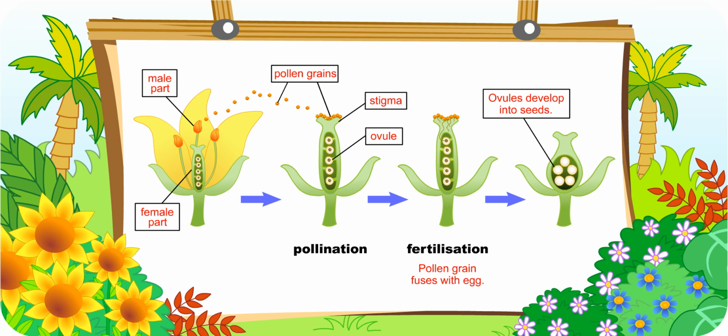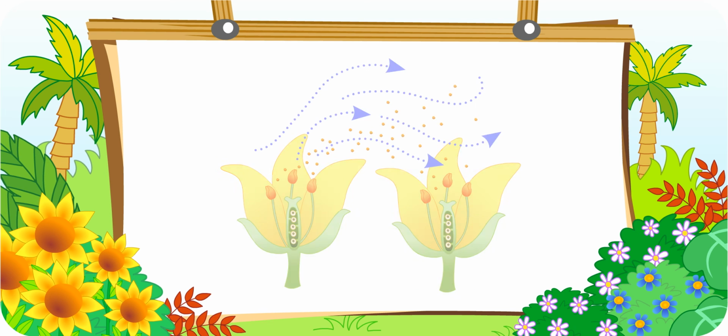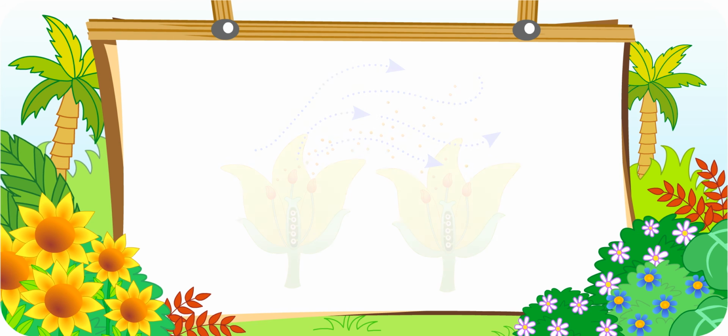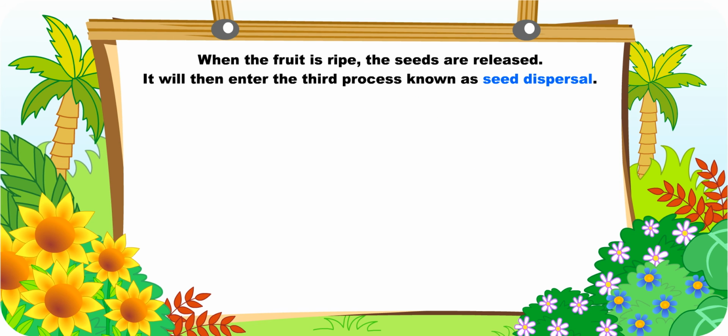One question, how does pollination take place if the plants cannot move? Now, Turbo Girl, do you remember how spores are carried by the wind to other places? Oh yes, but spores are very tiny and light. When the fruit is ripe, the seeds are released. It will then enter the third process known as seed dispersal.